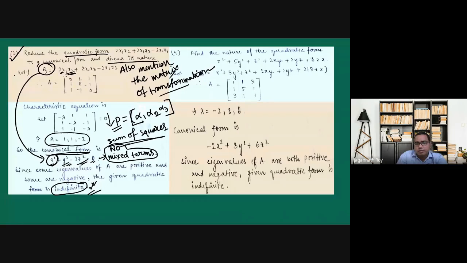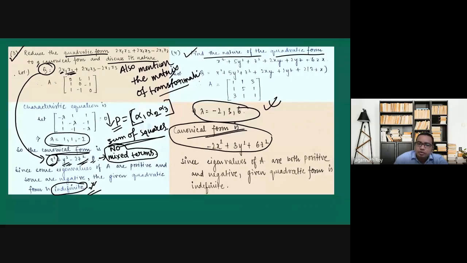Similarly, if we take another example and try to find the nature of the quadratic form, here only one question is there. You just need to find the nature. You don't have to find the canonical form or anything else. So it is sufficient to find the eigenvalues. If something is not asked, we don't have to do it. We have to find out the nature of the matrix only. So it is indefinite because one is negative and two are positive.